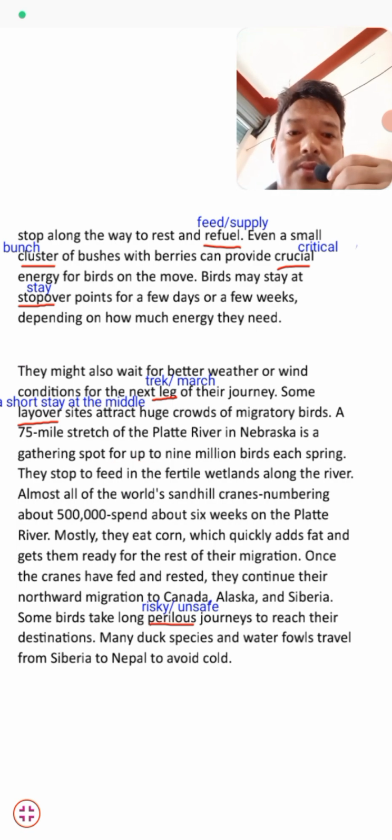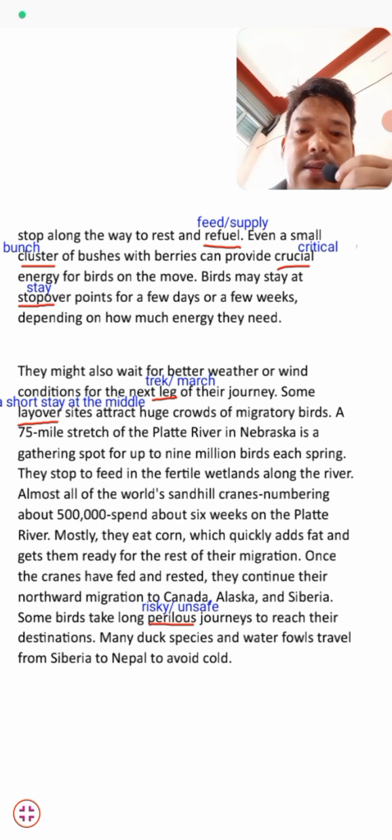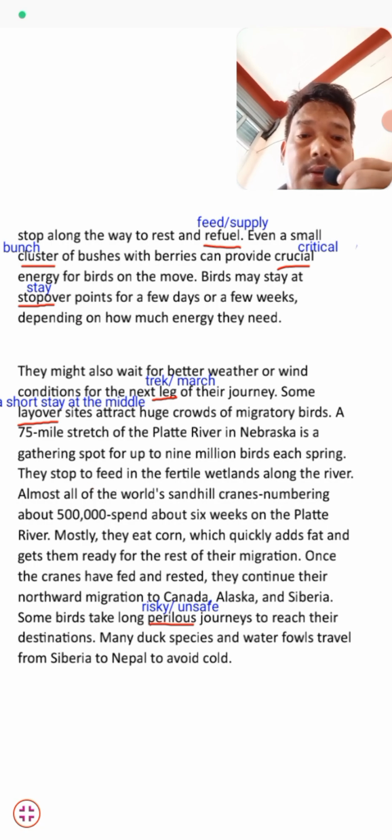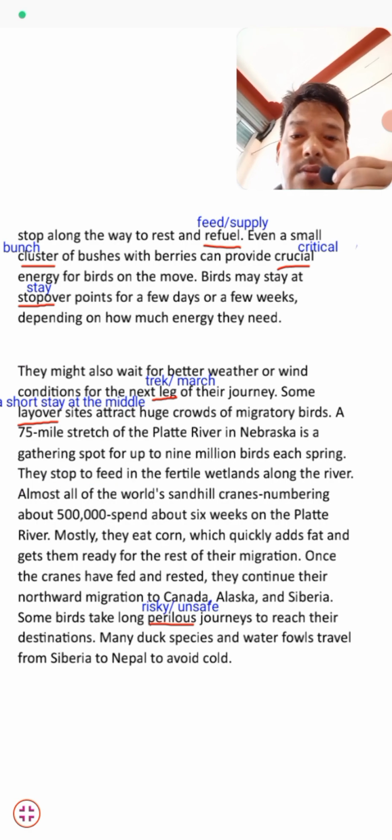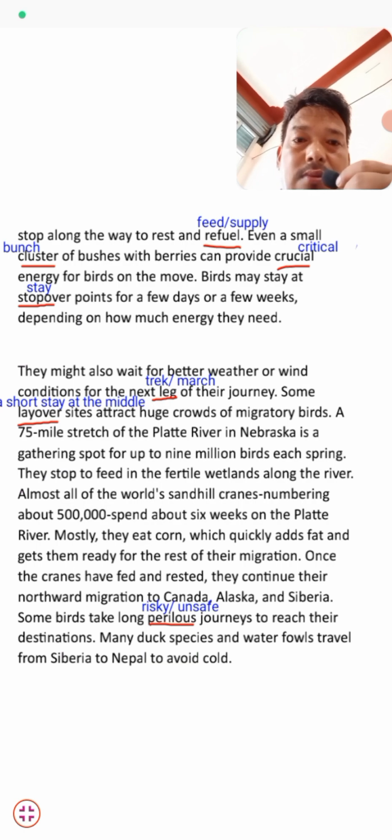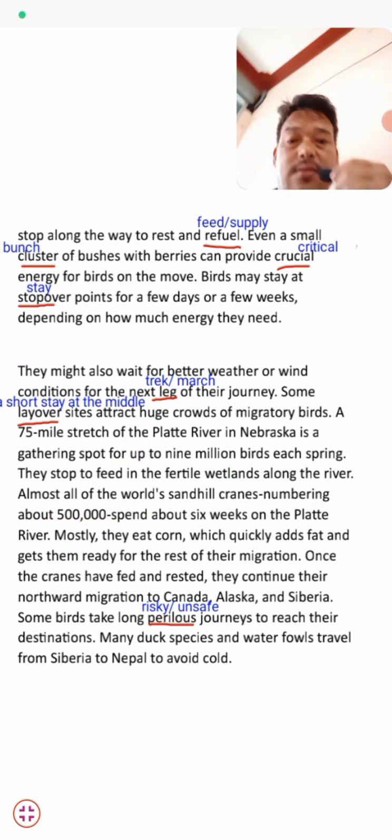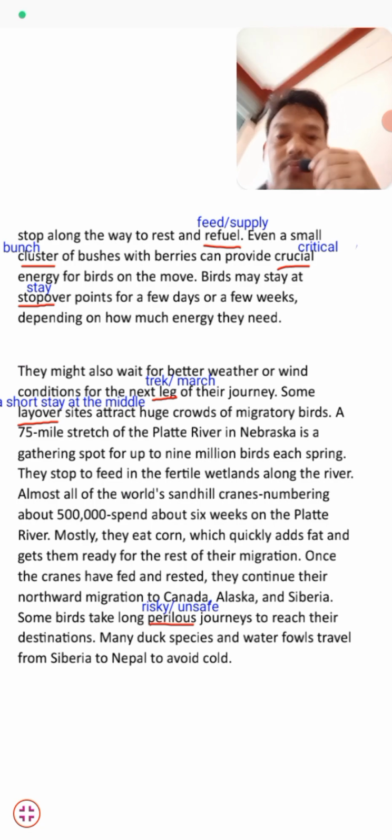So it's a hotspot for birds, and they stop to feed in the fertile wetland along the river. Almost all of the world's sandhill cranes, numbering about 5 lakh, spend about 6 weeks on the Platte River.